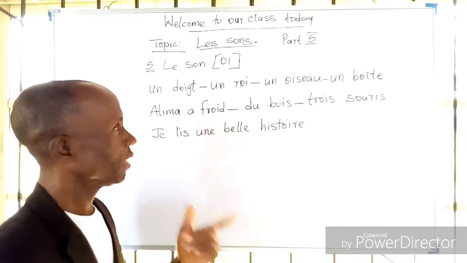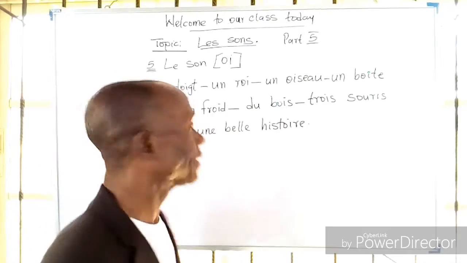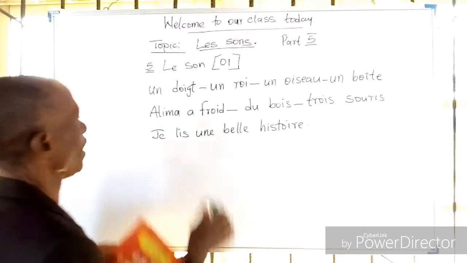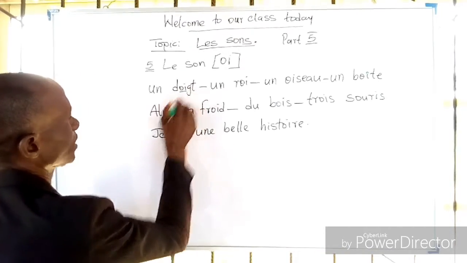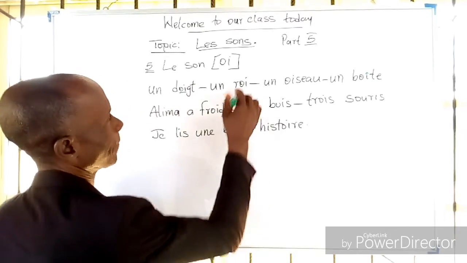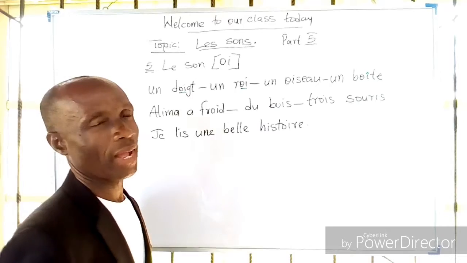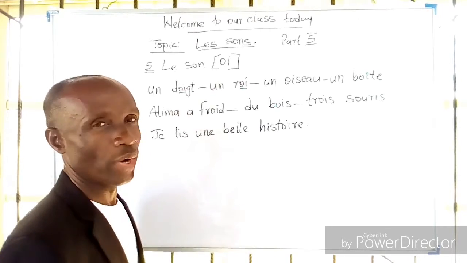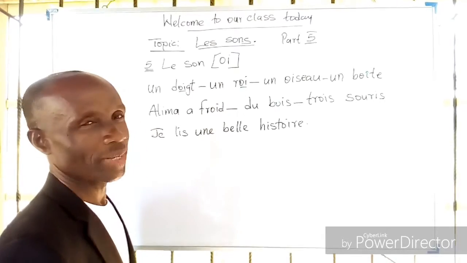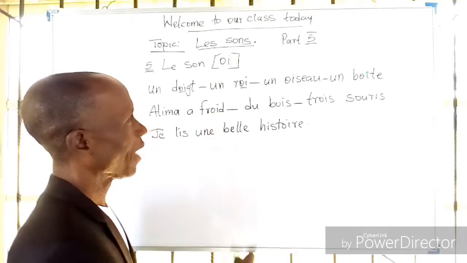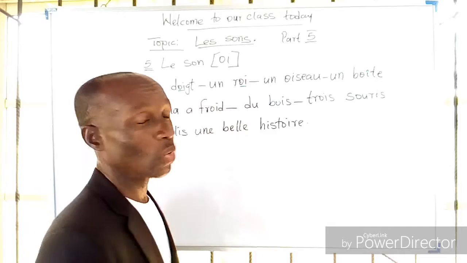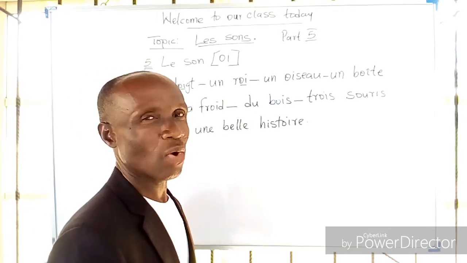Now, how do we get the sound oa out of these words written here? Look at it. Every OI is the oa sound. Don't say roi as you are seeing the spelling. It's not roi, but roa. Then here we have oiseau. I'm not saying oiseau, but oa, oa, oiseau.